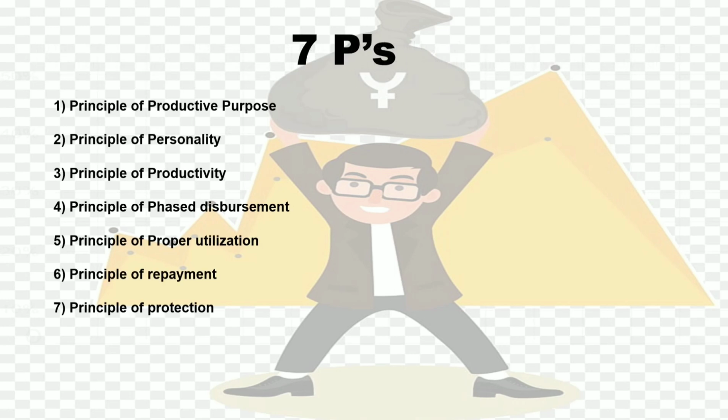Now the next is the 7 P's. The 7 P's are principle of productive purpose, principle of personality, principle of productivity, principle of phased distribution, principle of proper utilization, principle of repayment, and principle of protection.